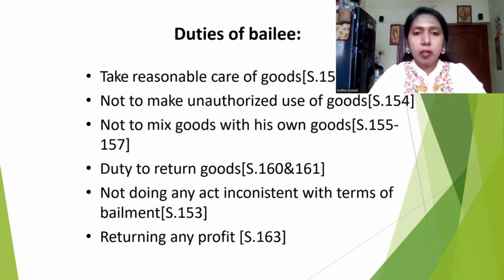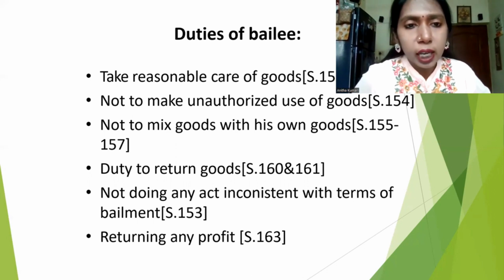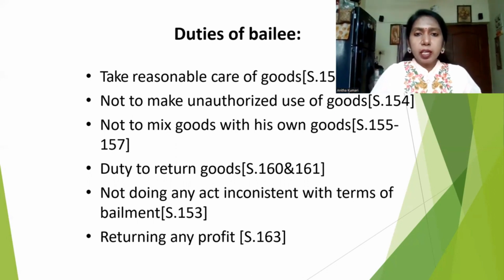You should not mingle this product with your own goods or some other person's goods. I'm giving instruction. That is called to take a reasonable care of goods, not to make any unauthorized use of goods. That means if I'm handing the goods to the bailee, the ownership of the goods is mine only, right? They should not earn any secret profit or mix up with any kind of goods. As well as once the task has been done, whatever instruction was given at the time of promise, if it is fulfilled, then it is a duty of the bailee to return the goods to the owner, and not do any act inconsistent with the terms of bailment.